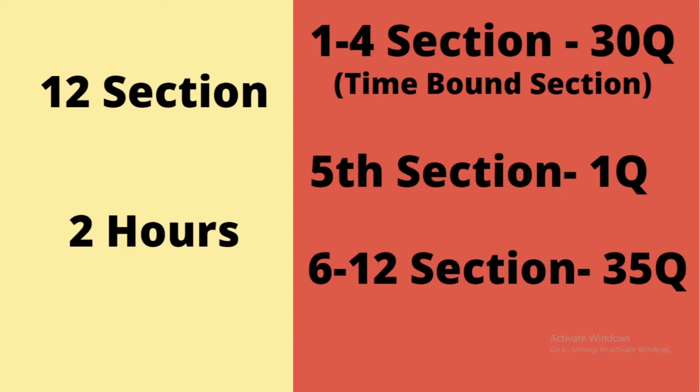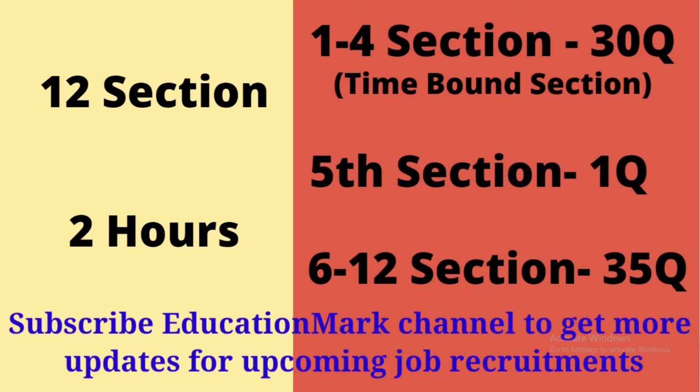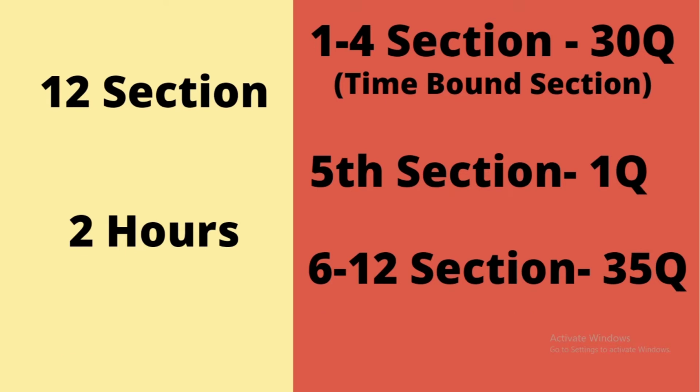So there will be 12 sections and 2 hours which you will get in the Tech Mahindra second round. Sections 1 to 4 have 30 questions, in the fifth section you will get one coding question, and in sections 6 to 12 you will get 35 MCQ questions. Sections 1 to 4 are time bound. It means you will get a particular time in each section, and you have to do all the questions in that time. But for the other sections, which are 5th to 12th, you will get a fixed time of 90 minutes. In these 90 minutes you have to attempt all the questions.